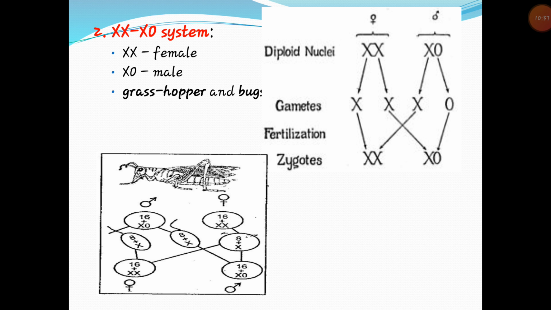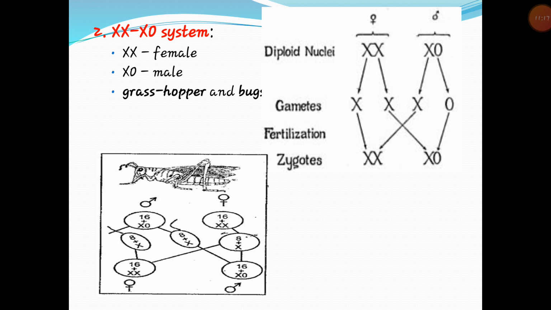Fertilization of an egg carrying A plus X by a sperm carrying A plus X chromosome will result in a female, while fertilization by a sperm with A and no X chromosome will result in a male. The plants Dioscorea sinuata and Vallisneria spiralis show the XX-XO pattern of inheritance, with the female being 2A plus XX and the male having 2A plus XO chromosomes.